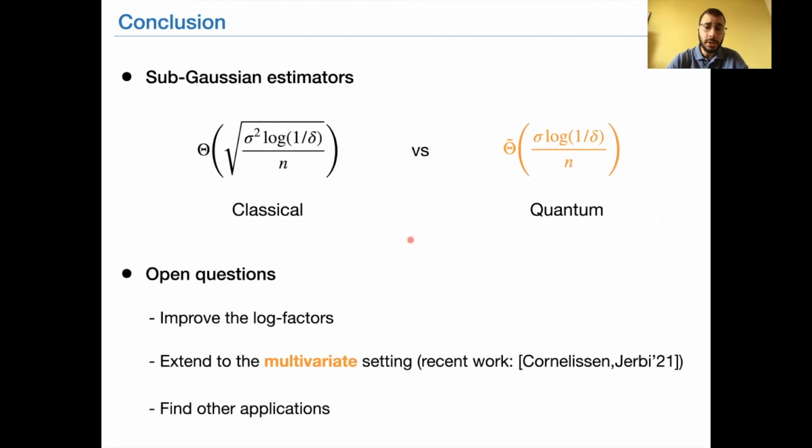A few open questions. A first open question would be to improve the hidden log factors in the quantum bound. I didn't talk about them, but they are log factors. A second interesting open question would be to generalize those kinds of results to the multivariate setting where the distribution is defined over some multidimensional space. There has been some recent work on some related questions, which might be interesting to approach this question. And finally, I think there can be many other potential applications, and it's probably interesting to look at that.